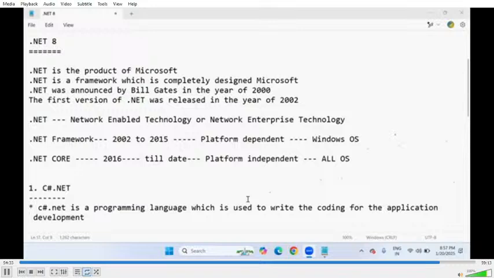The moment you develop any application using the .NET Framework, that application can only run on which kind of system? Windows kind of operating system only. Yes, Windows OS. Only on Windows is it possible to run. The application cannot run on other operating systems like macOS, Unix, Linux, and others. It is purely platform dependent.